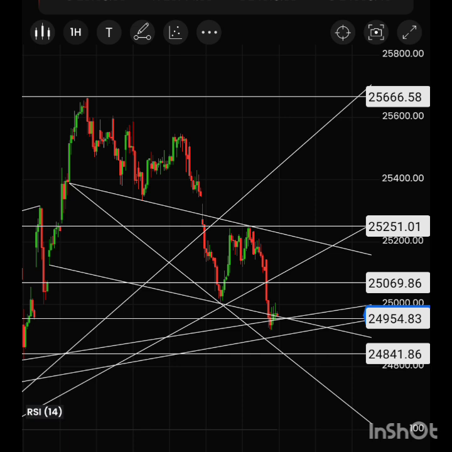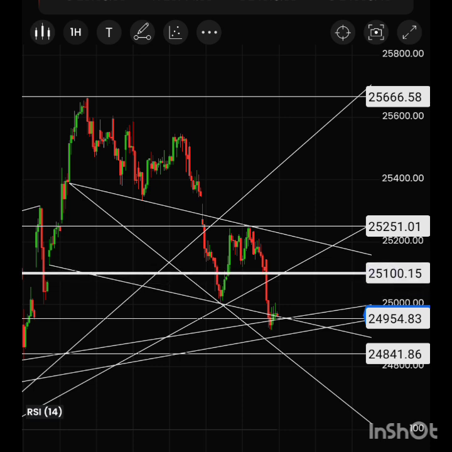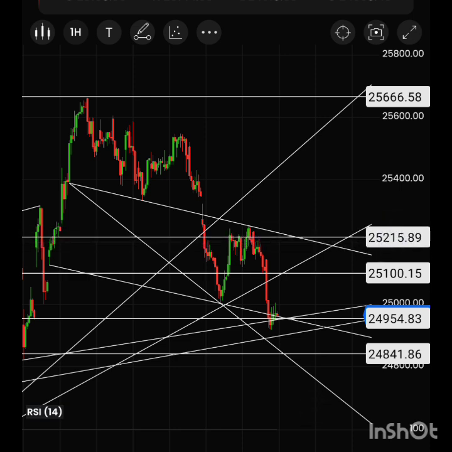If there is any upside from here, then we can mostly see 25,100, and then it will come to a strong resistance, that means the 25,216 range. So now let's go and check the 4 hour chart.